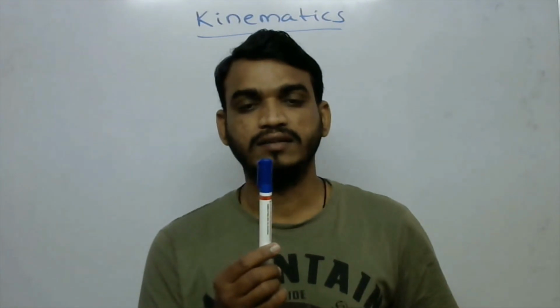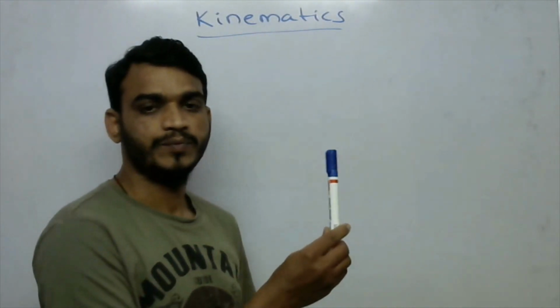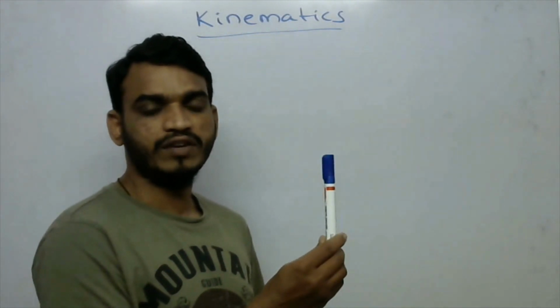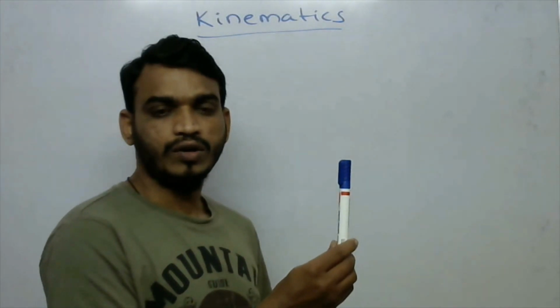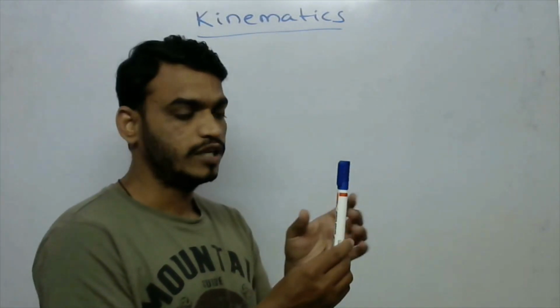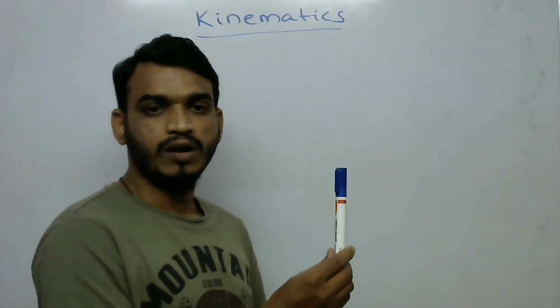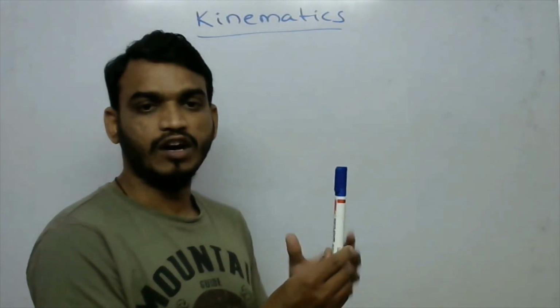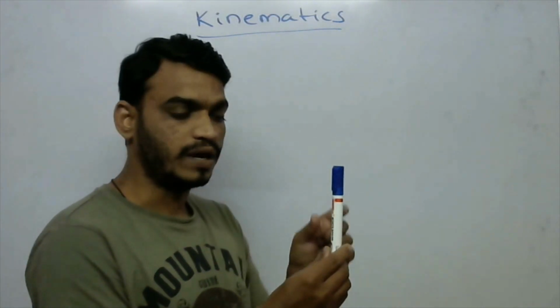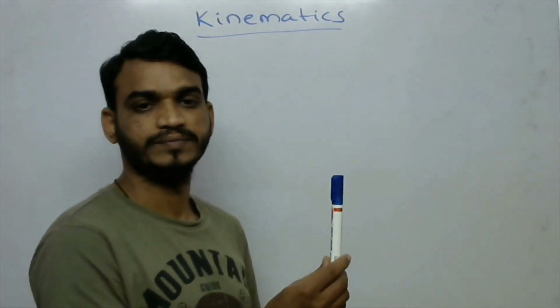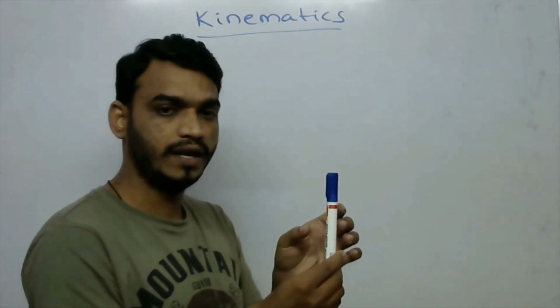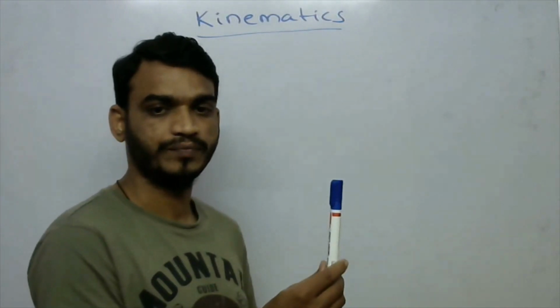For example, I am taking this marker. This marker is the object, and you are observing it. Now the object position is here only. After 10 seconds, if you observe, the marker position is here only. It is not changing its position.